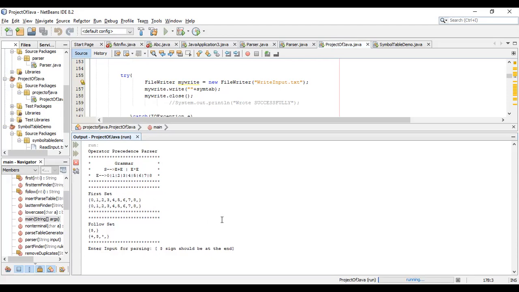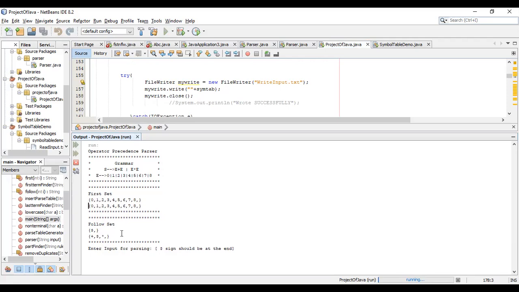Now we come to the follow set of E as well as the follow set of S. For E, where E is equal to 0 to 8, what will be the follow of E? Plus will be in the follow set, and multiply will also be in the follow set, as well as dollar, which is in the follow set of E. For S, dollar is the follow set of S. And the next input will be explained by Gibran.